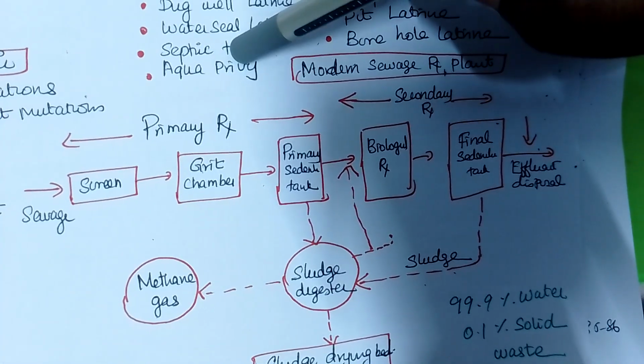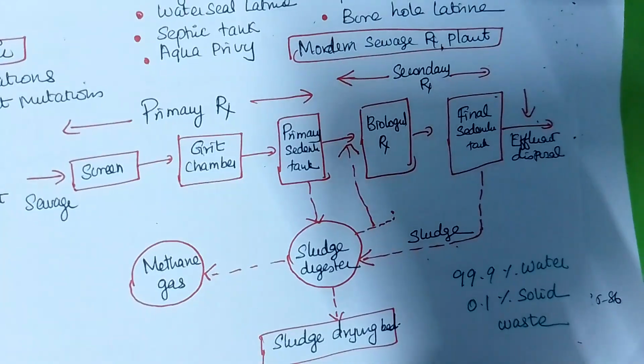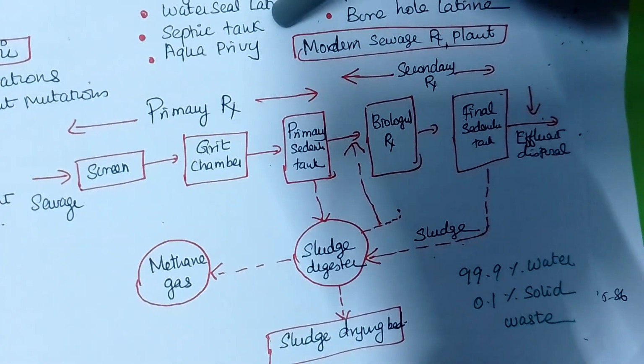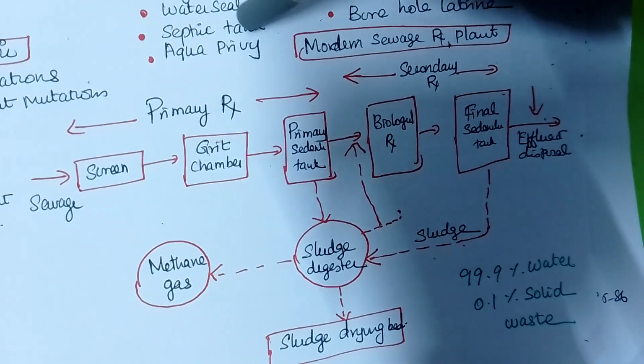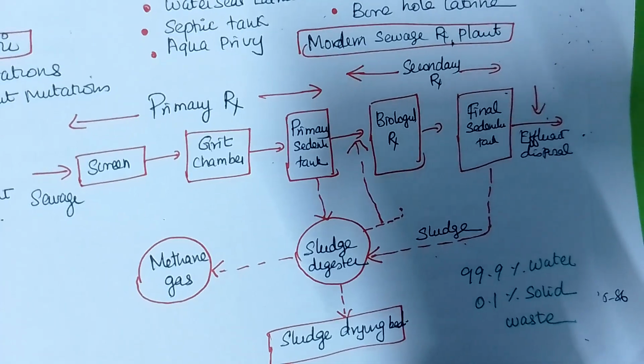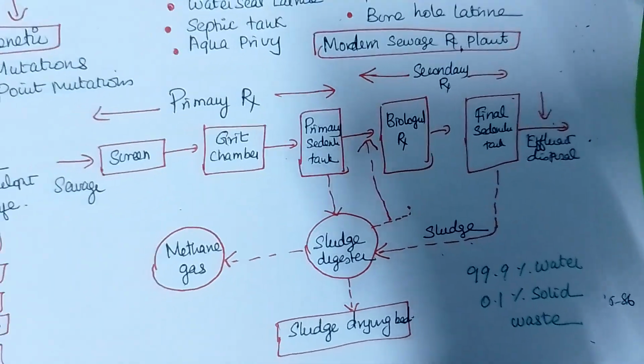Once the septic tank is full, it works in two ways. In one kind of septic tank the water will be absorbed and only the feces will remain. It takes time before the septic tank can be cleaned. And then aqua privy. Then latrines for the camps. You are conducting the camps.